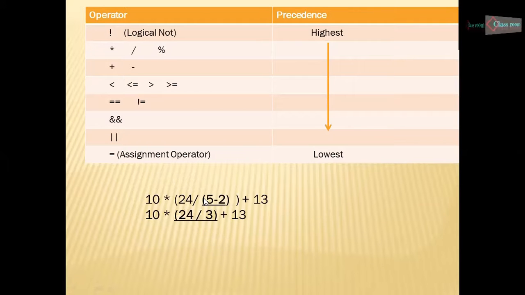Then 24 divided by 3 will be evaluated. Then the multiply operator, which has higher precedence than the plus operator, will be evaluated, and after that the plus operator. So we will get the answer in this order.